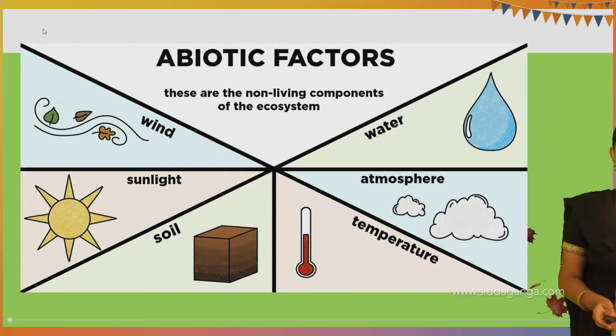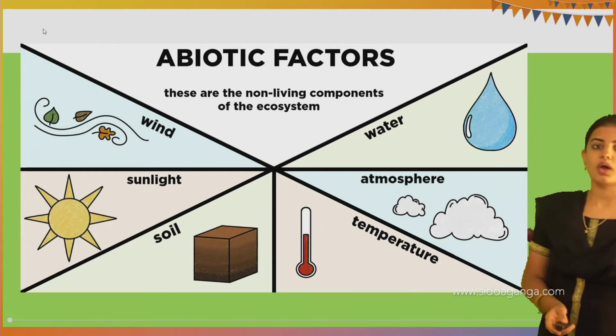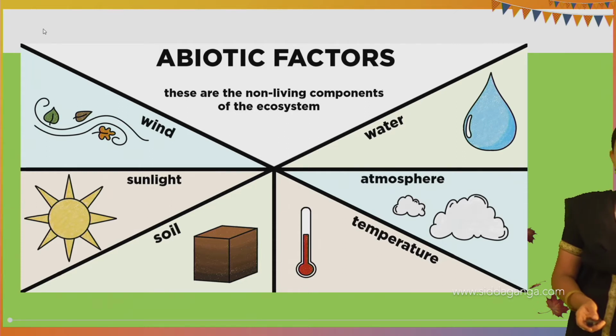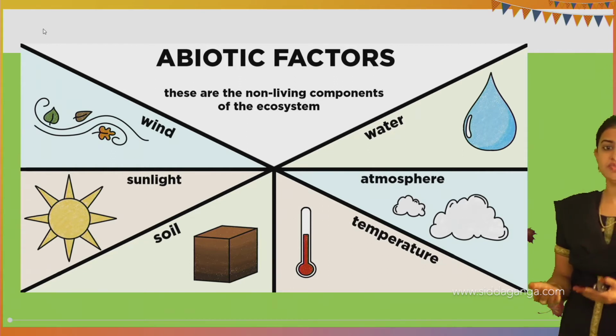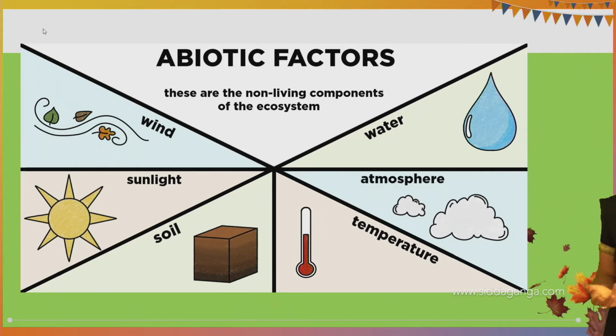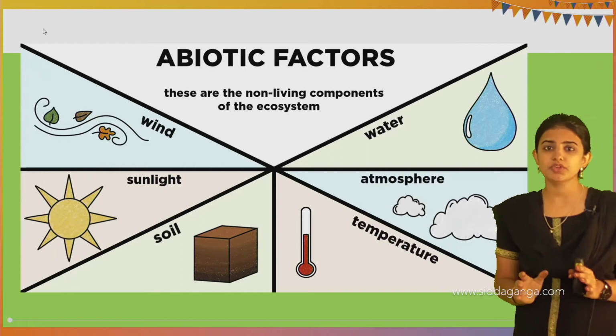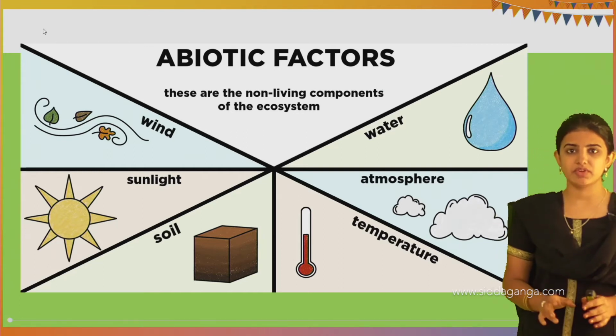Next we shall move on to how these abiotic factors or components play an important role in the environment, in which there is wind, sunlight, soil, temperature, atmosphere, and water. Already I told about sunlight and soil, and temperature also. Atmosphere plays an important role in the environment.